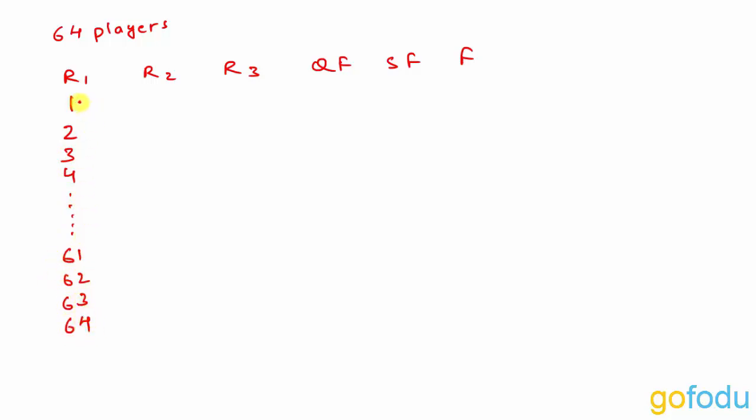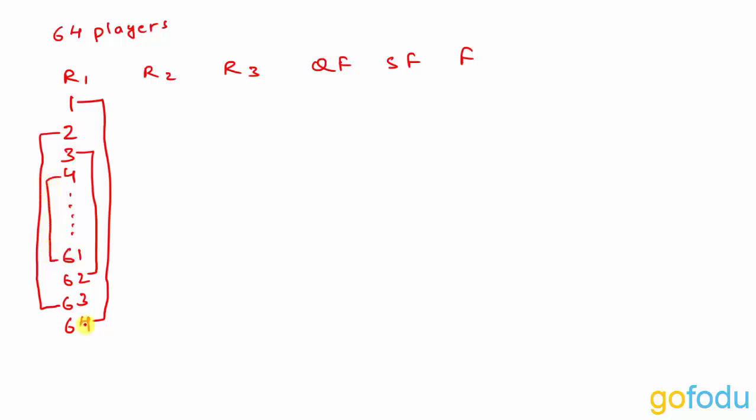So what happens in round 1 is player seeded 1 will be playing against player seeded 64. Player number 2 will be playing against player 63. 3 will be playing against 62. 4 will be playing against 61 and so on. So basically these 64 players are ranked from 1 to 64 and these rankings are called seeds, right? So player ranked 1 is known as player with seed 1. So he is playing with 64. Player with the highest seed is playing with the player with the lowest seed. Player with seed 2 is playing with player with seed 63.